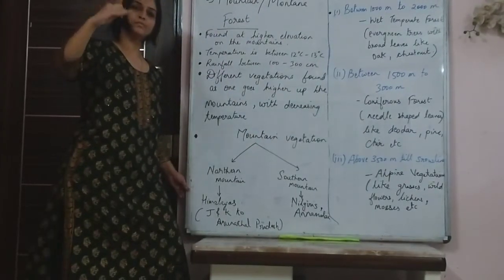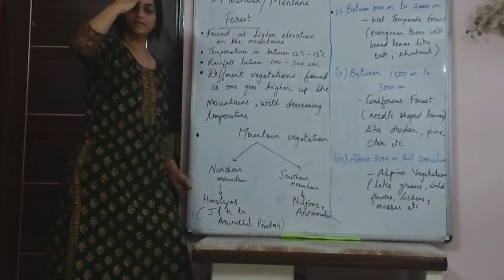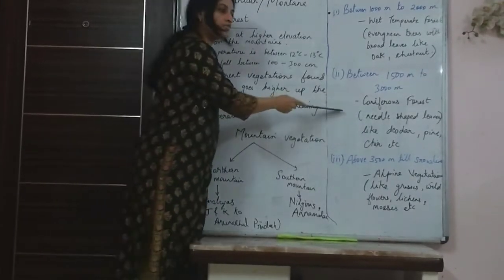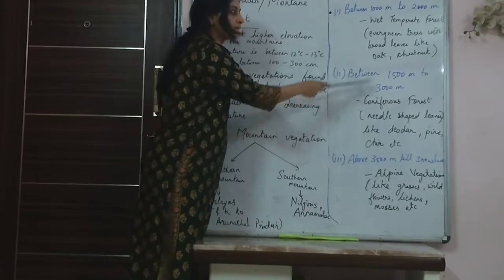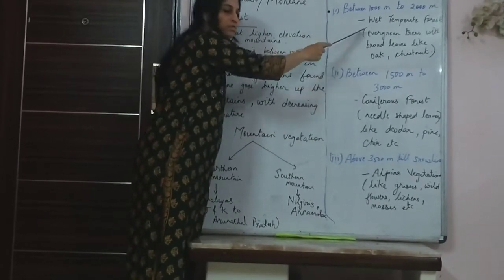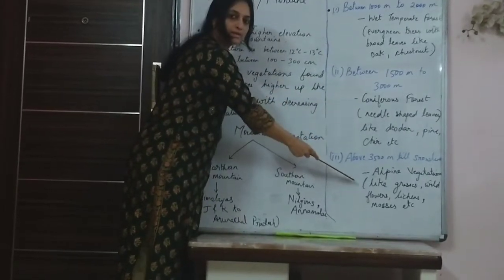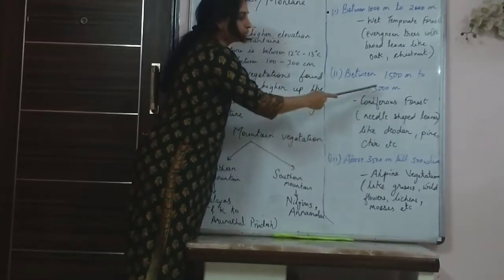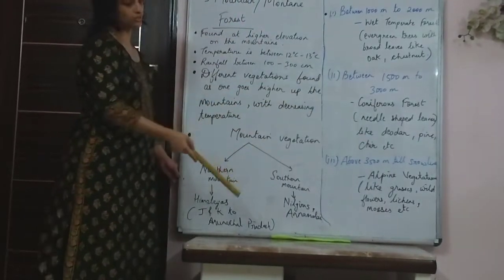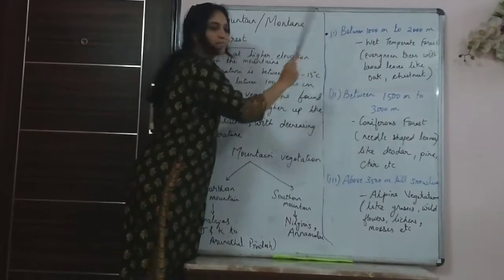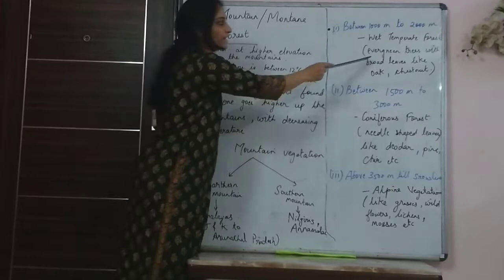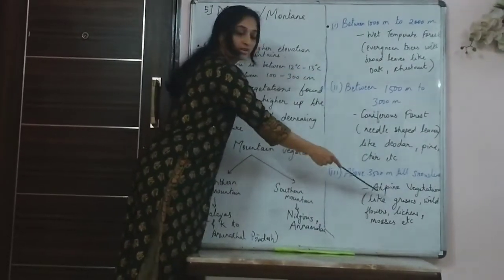Now snow line means beyond that there is only snow. It's like a blanket covered with snow. It is very cold, so even coniferous trees can't grow there. Conifers cannot grow between 1000 to 2000 meters because it would be slightly warmer. Similarly, they can't grow in alpine because it is much colder. So these are the heights or altitudes where you find these types of vegetation. The Himalayas are a perfect example where you will find different types of vegetation, from the wet temperate forest to alpine vegetation.